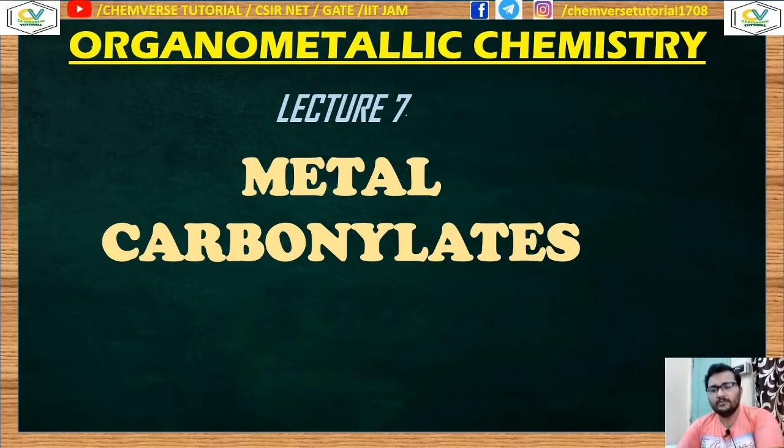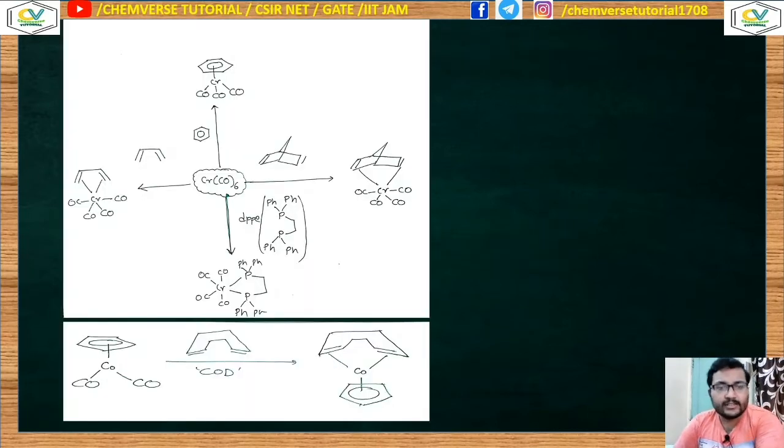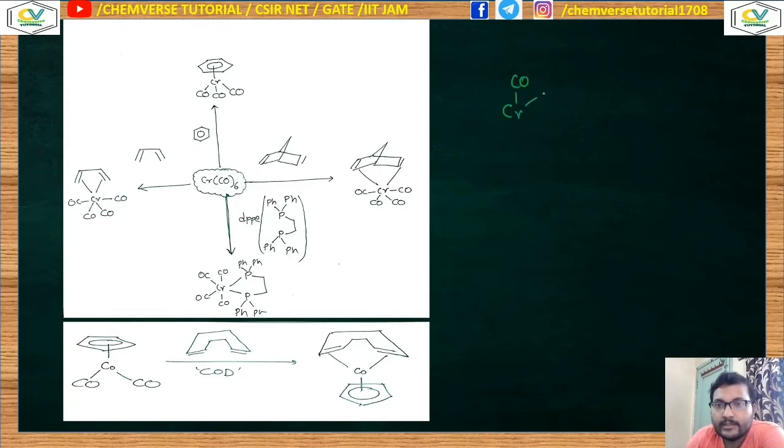Now today I am going to discuss metal carbonylates, but before starting, let's take some more examples of the substitution reactions which we had discussed in my previous class. Over here, we are going to discuss some substitution reactions of chromium hexacarbonyl. If you take a look at the structure of chromium hexacarbonyl, it's an octahedral molecule having the coordination number 6. So it's an 18 electron complex.